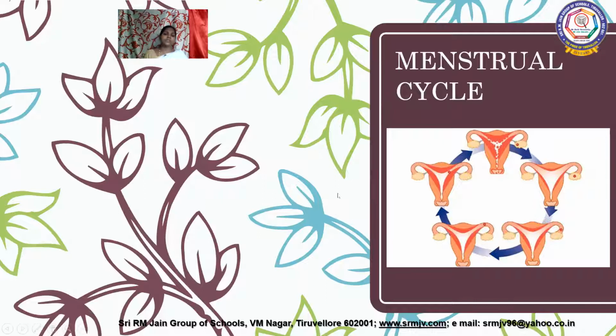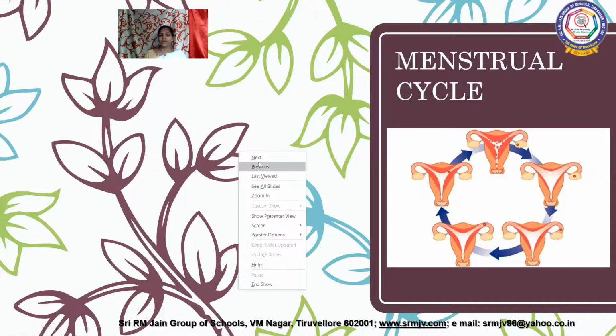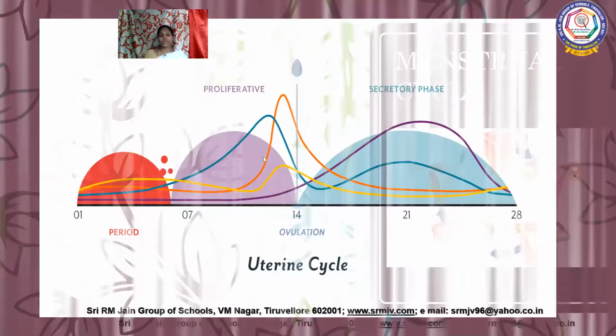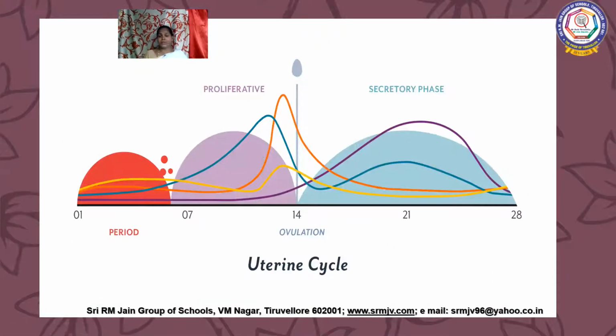This menstrual cycle takes about 28 to 29 days. The cycle repeats at intervals of 28 to 29 days and involves the release of one ovum per month, per cycle. Either the left ovary or the right ovary produces the egg. The release of the ovum and all the other processes taking place in the uterine tissues, we call the menstrual cycle. Now we'll see the phases present in it.